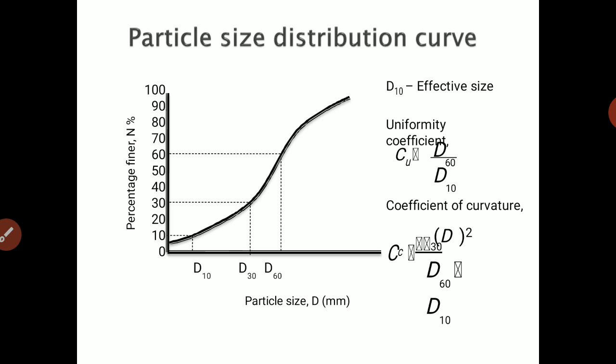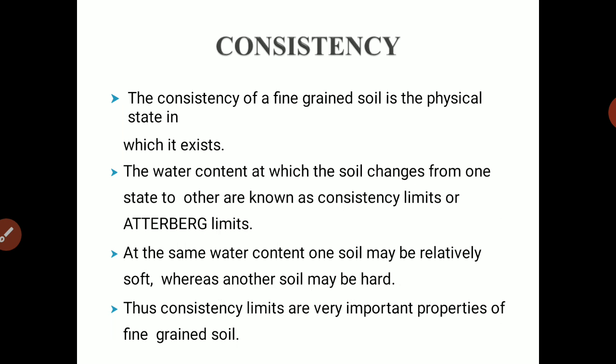So just remember these things carefully. And again there is one limit for the coefficient of curvature Cc. For well graded soil, Cc lies between 1 and 3, and otherwise it is poorly graded.